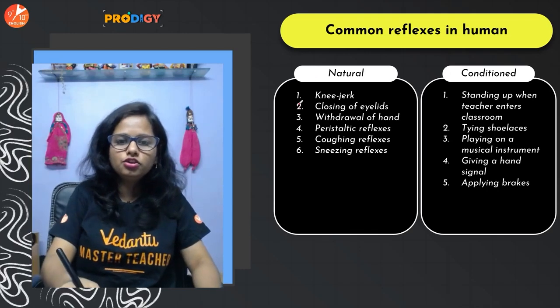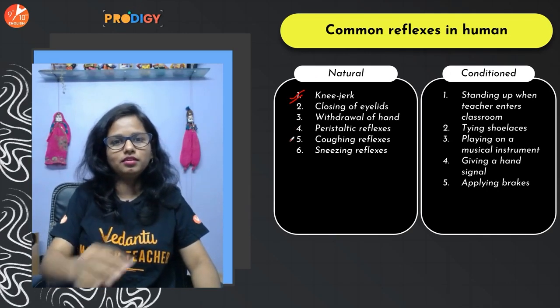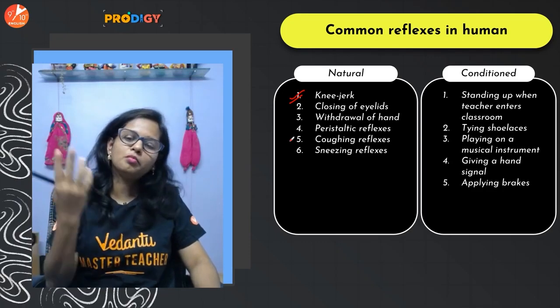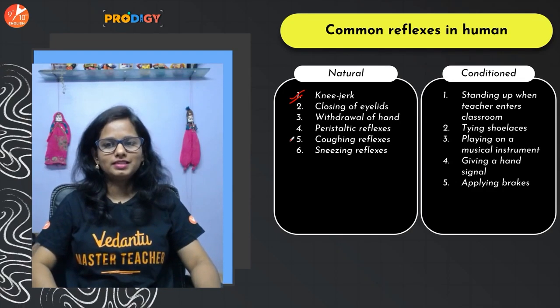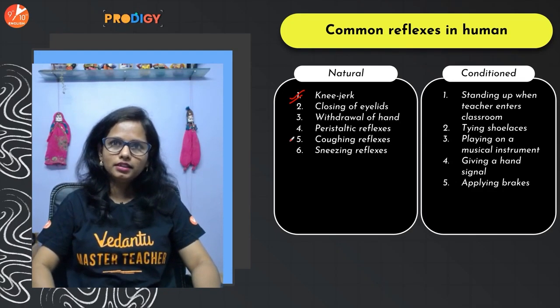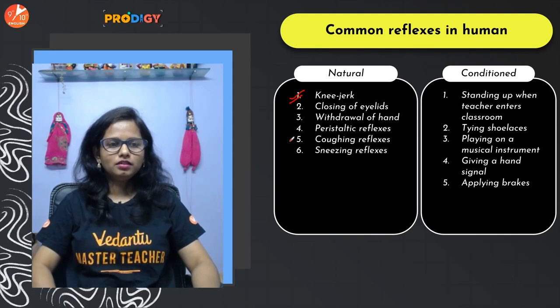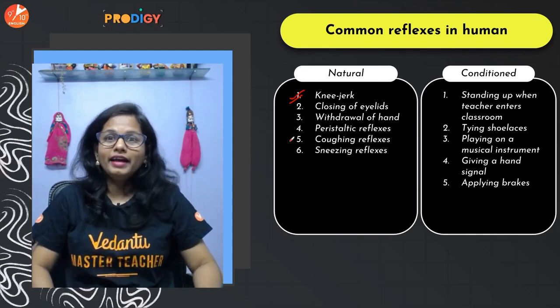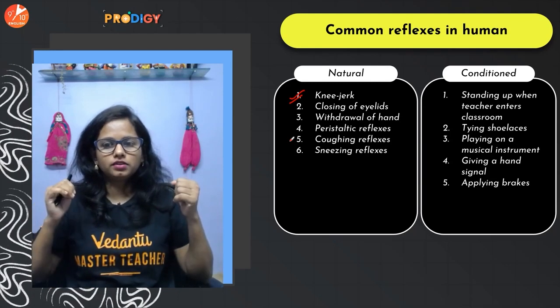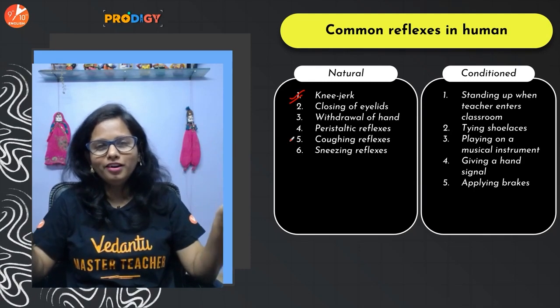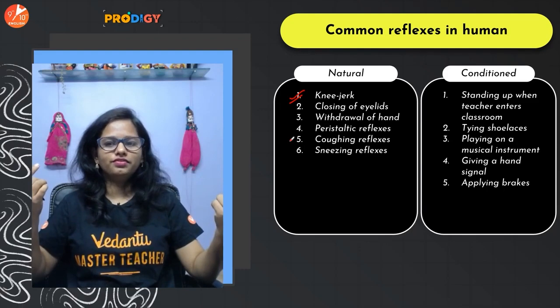So the knee jerk, which initiates the kicking response, that's a natural reflex, right? There are so many examples of natural reflexes, but then there are conditioned reflexes as well. For example, whenever a teacher enters a classroom, you stand up out of respect, and that happens involuntarily. So that's a conditioned reflex.